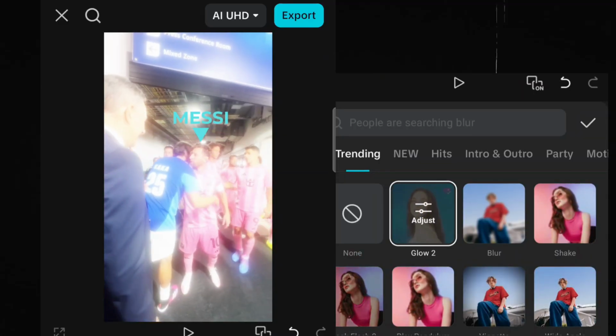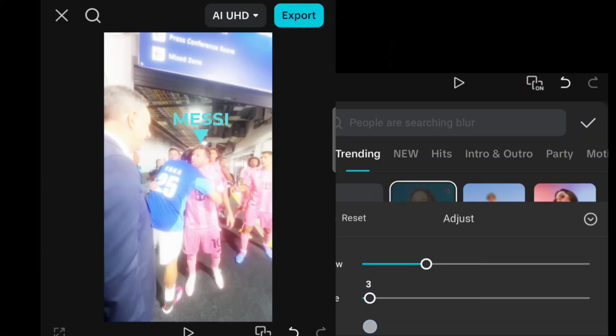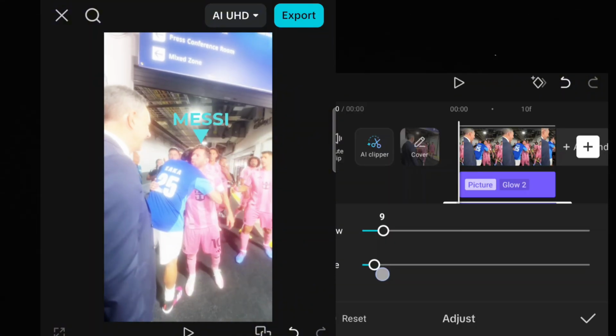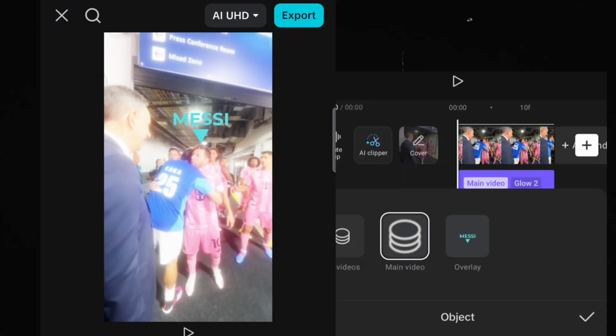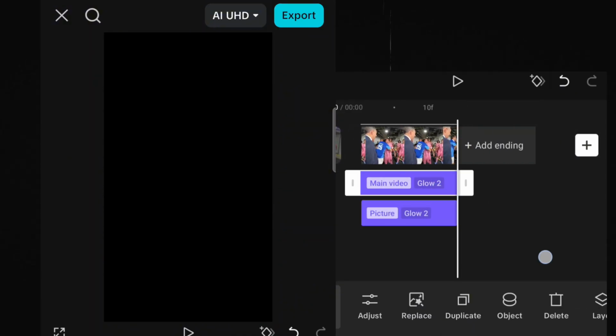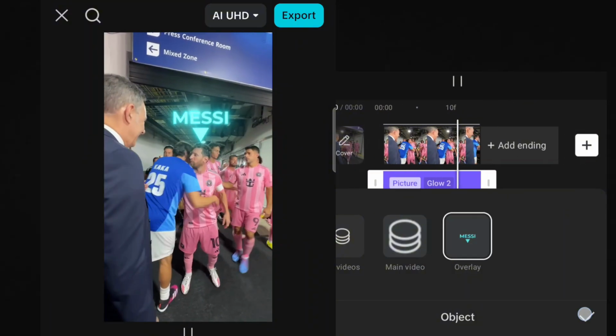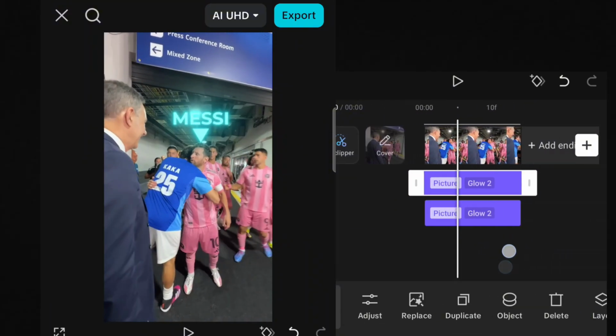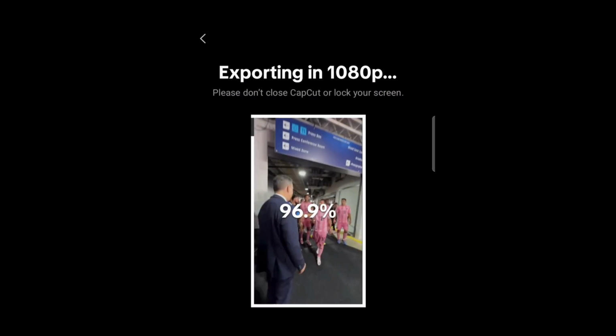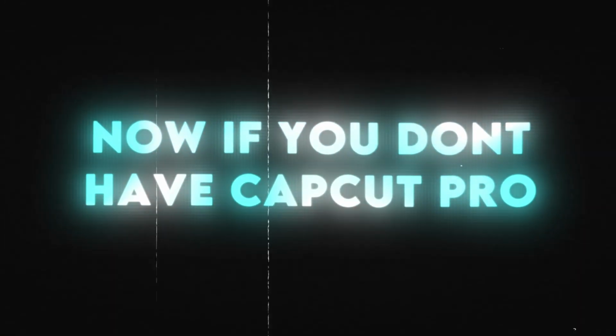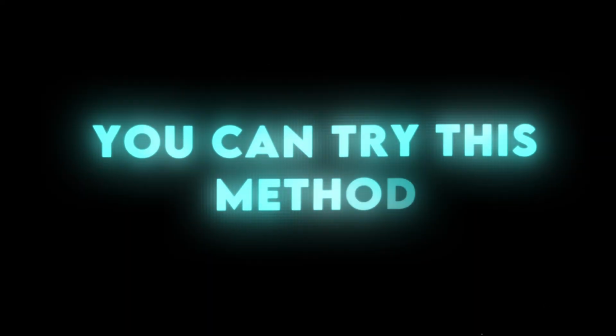Now apply another glow effect. Set Size to 5 and Glow to 10. Select Object as Overlay on All. You can adjust the glow settings according to how you like. Export your clips. Now if you don't have CapCut Pro, you can try this method.